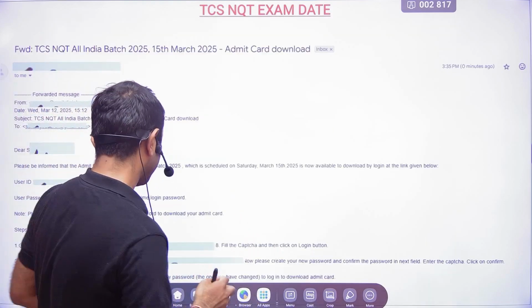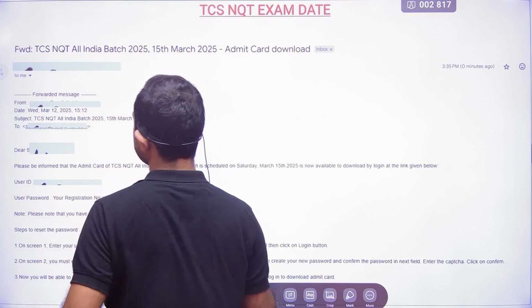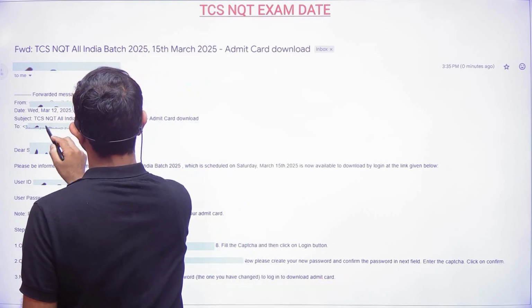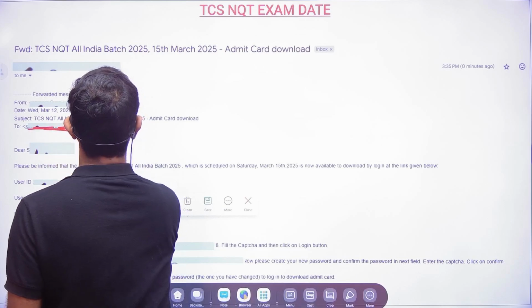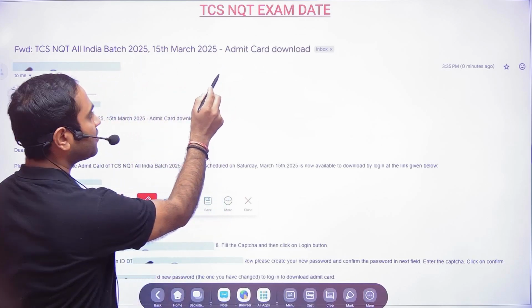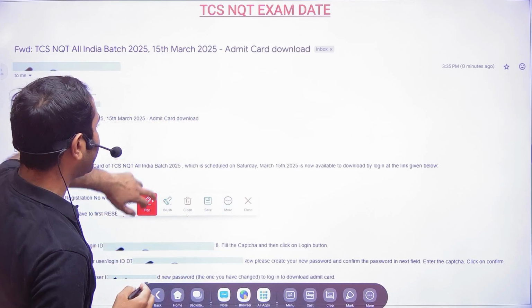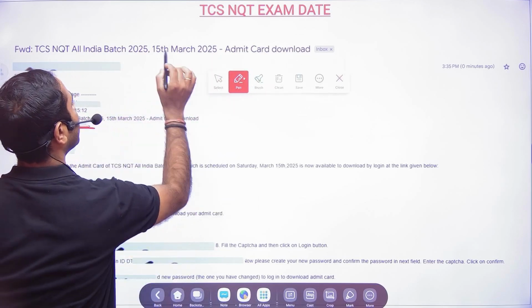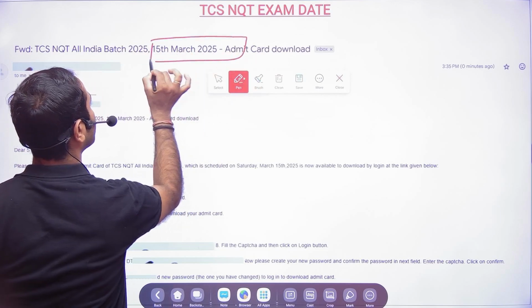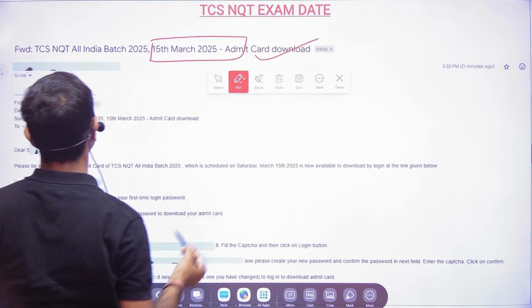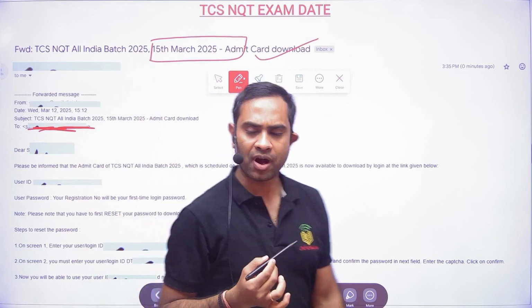Here you see, friends, TCS has sent an email: TCS NQT All India Batch 2025, 15th of March, admit card download. So basically the exam date is 15th of March 2025, and you can now download the admit card. Let us see what they are telling.